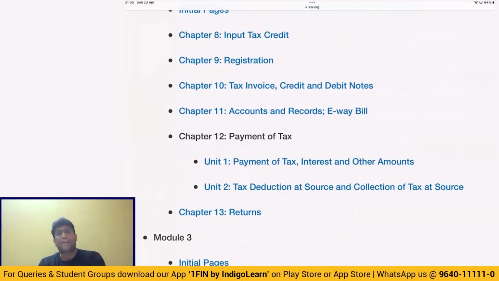Next topic, registration. I'm sure we know a lot of concepts in registration, especially with respect to the concept of 40 lakh, 20 lakh, 10 lakhs. And of course, guys, please do keep in mind all the cases where registration is mandatory, even though turnover does not exceed the threshold limit. Something like CTP, NRTP, persons engaged in interstate taxable supply of goods, e-commerce operator required to collect tax at source, and then person supplying goods through an e-commerce operator. In all these cases, registration is mandatory, even though turnover does not exceed the threshold limit.